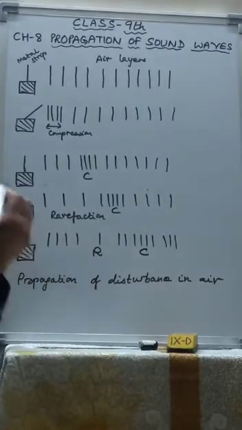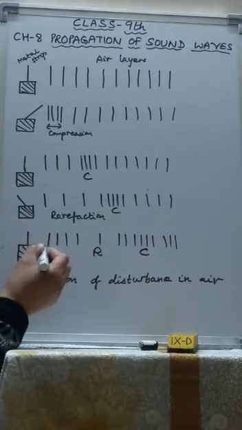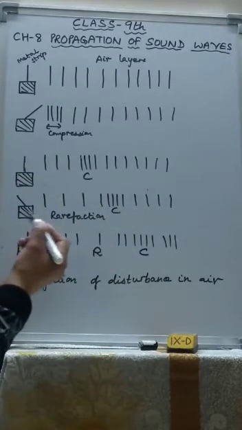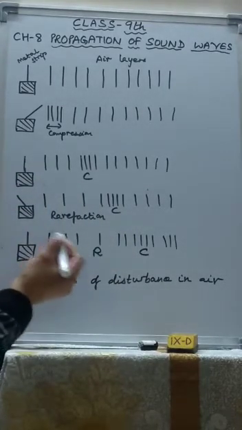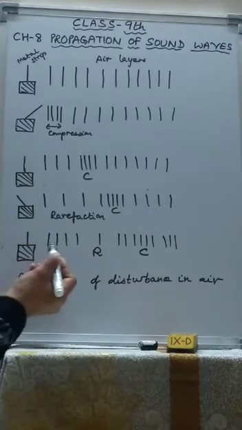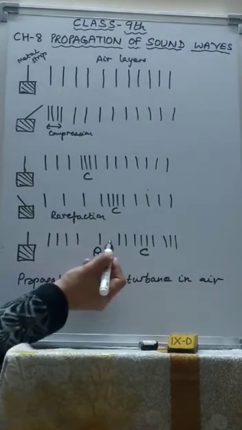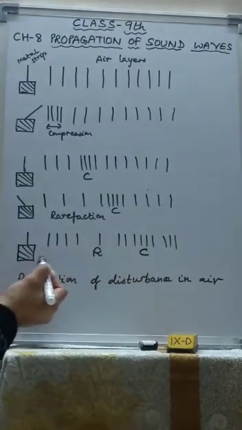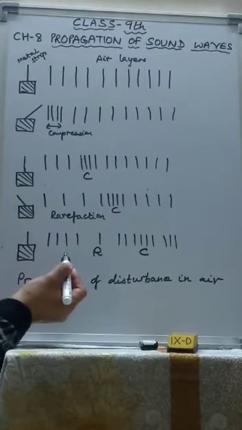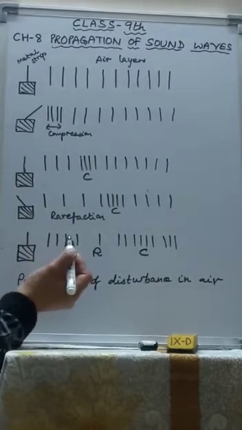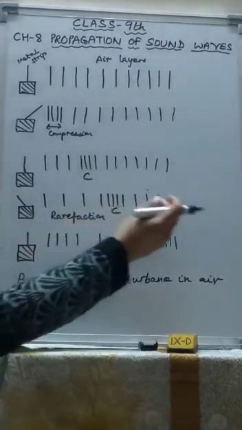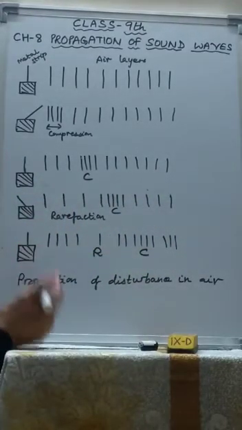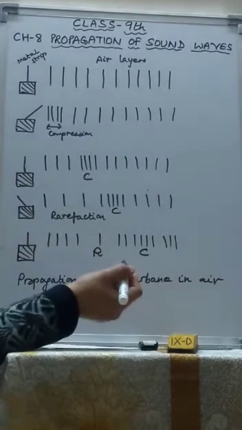So as the strip moves to the right and the left repeatedly, compression and rarefaction regions are produced one after the other, which carry the disturbance with a definite speed depending on the nature of the medium. Waves travel in the form of compression and rarefaction.